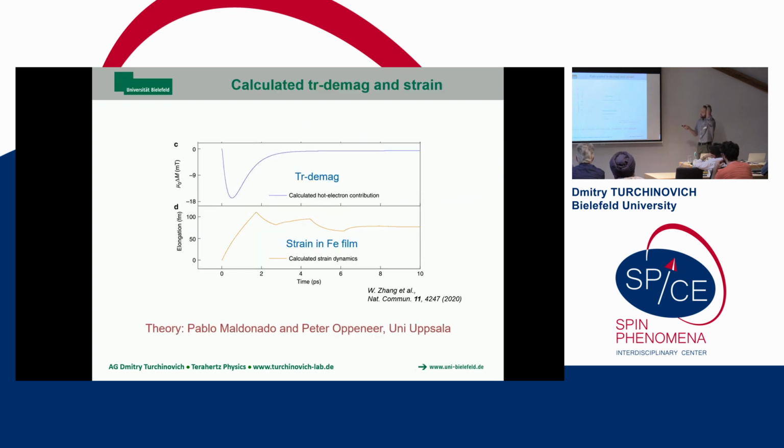So this is now the calculation. This is the pure transient demag contribution, and this is the strain in the iron film that then couples via spin phonon coupling to the spin system and then demagnetizes or modulates the magnetization in the iron film on top of that.